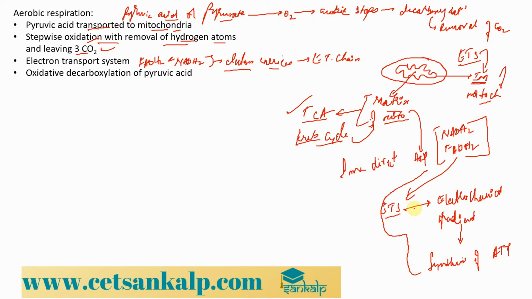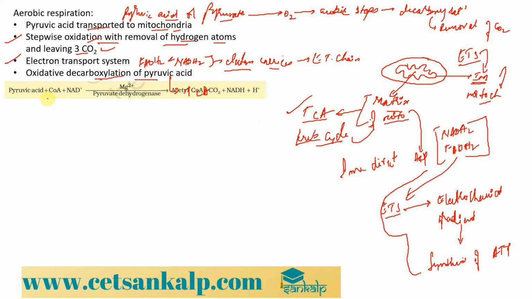So as of now, what we need to remember is that through the electron transport system, and through the stepwise removal of carbon dioxide, the decarboxylation of pyruvic acid, we will get some direct ATP and NADH, right? And these reactions occurring in the matrix of the mitochondria, we refer to as the oxidative decarboxylation of pyruvic acid, that is the tricarboxylic acid cycle.